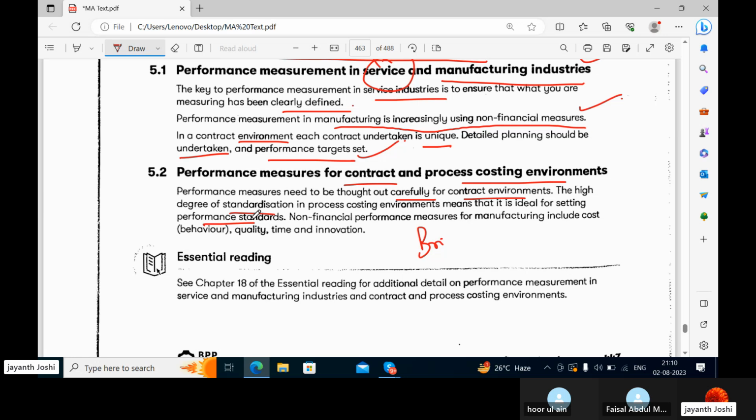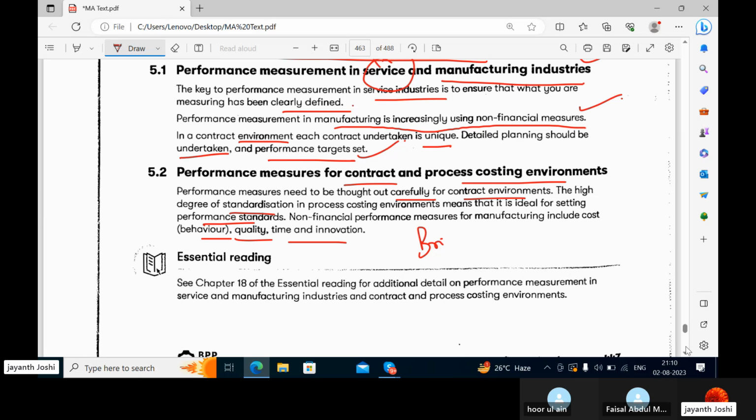When you are doing job work for someone, you cannot compromise on quality at any point of time. That means you have to use a very standard methodology or process. Non-financial performance measures for manufacturing include cost, quality, time, and innovation. If you are taking a contract from another company, the local manufacturer should manufacture at a reasonable cost, give the best quality, deliver on time, and also be innovative. That means they can share new ideas too.